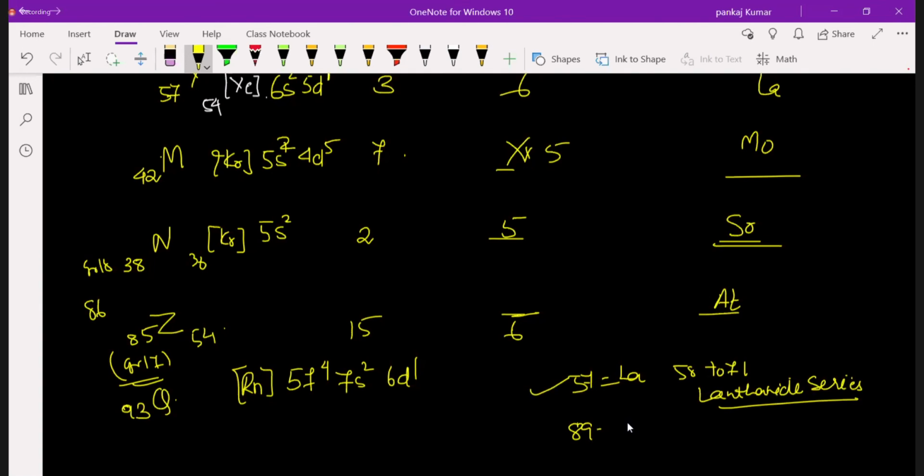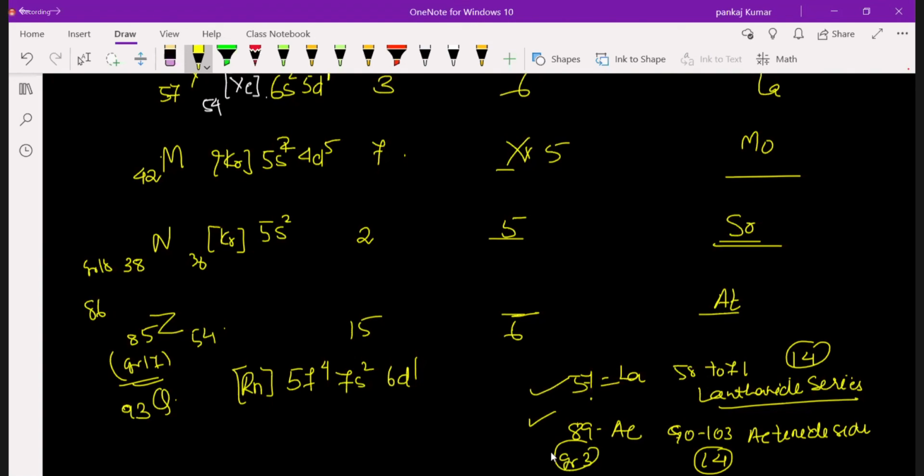89 is called actinium, and after that, 90 to 103. So that is called actinide series. Actinide series consists of how many elements? 14 elements. Lanthanide series consists of how many elements? 14 elements. So all belong to group 3 only.